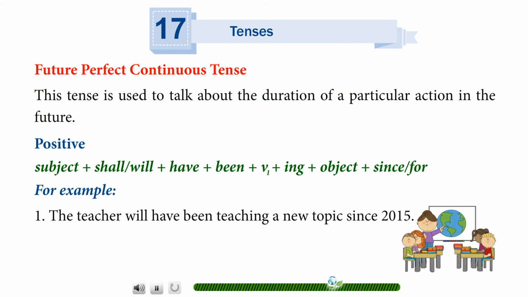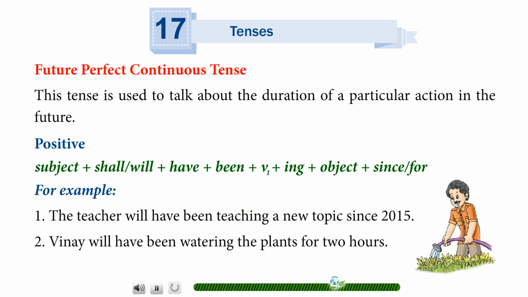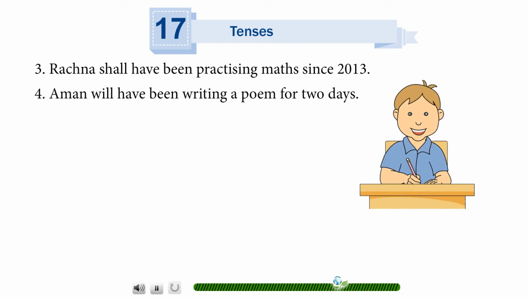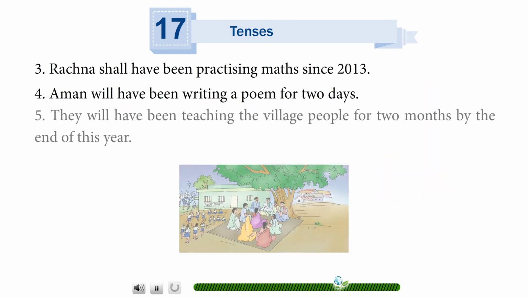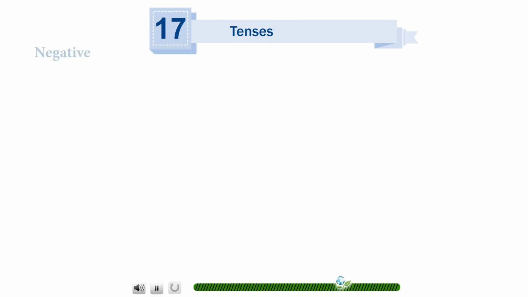For example, the teacher will have been teaching a new topic since 2015. Vinay will have been watering the plants for 2 hours. Rachna shall have been practicing maths since 2013. Aman will have been writing a poem for 2 days. They will have been teaching the village people for 2 months by the end of this year.